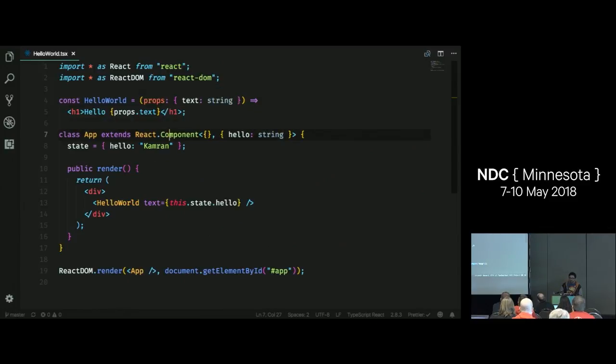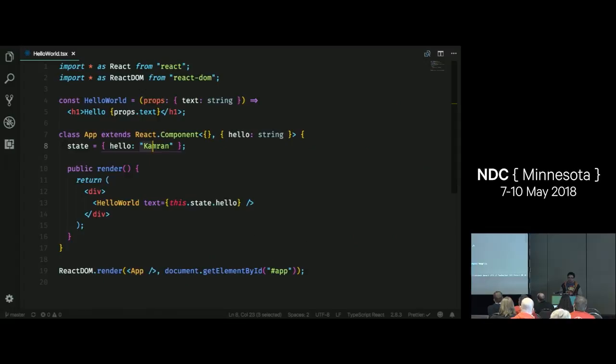Here's another example of an ES6 class component. This has an even funkier syntax here called generic syntax. So the way that you can read this, these two generic parameters, the first one represents props, the second one represents the state of my component. So the way that I would read this is I would say class App extends React.Component of empty props, because it's an empty object, and state props that have a hello property that are type string. And you can even see here that I'm initializing my state to hello Kamran.